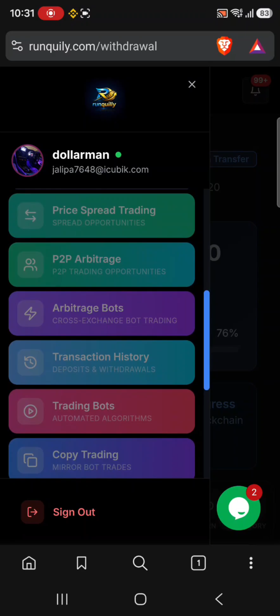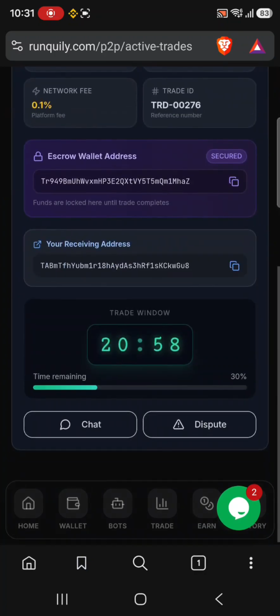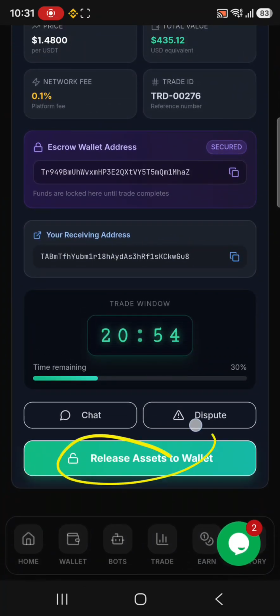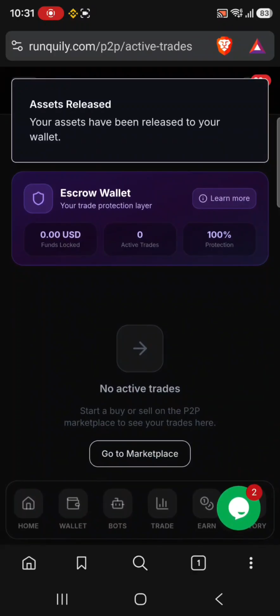So let's go to our P2P arbitrage and see if we've been paid. Then we release. Let's check. Yeah, if you see this green button, I told you your funds have been released, and you should release for the funds to be checked in your Ranquilly account, because there is something called escrow. All the funds are held there until you release assets to wallet. So assets have been released.